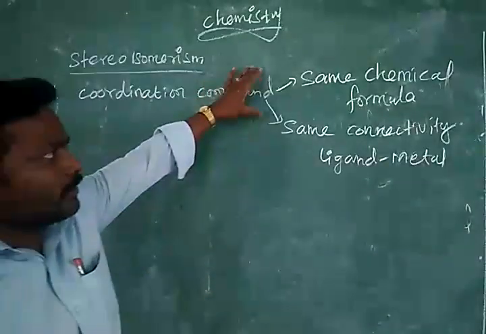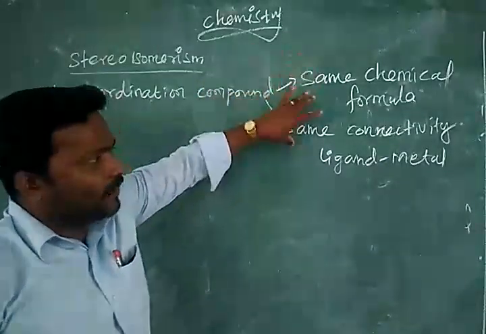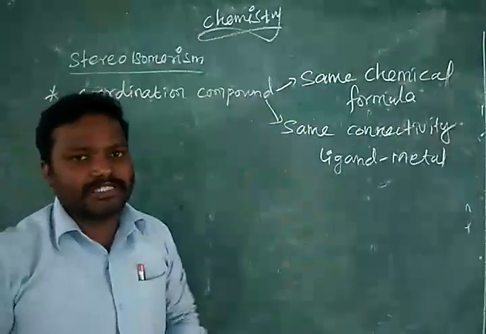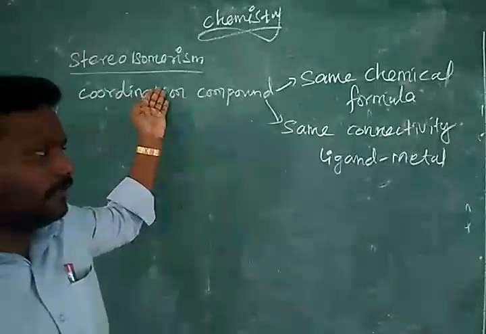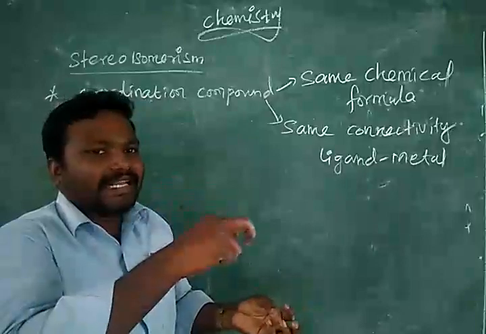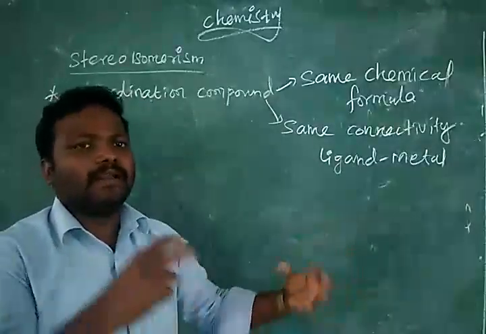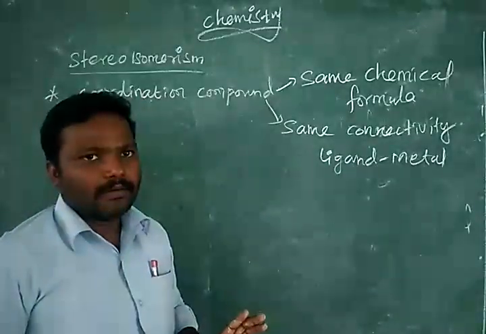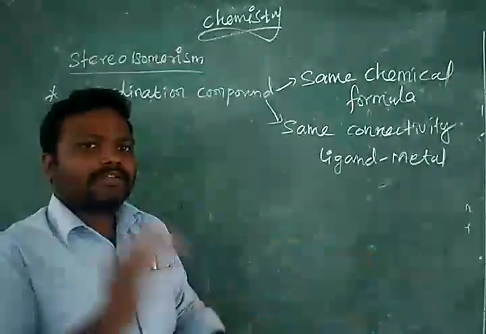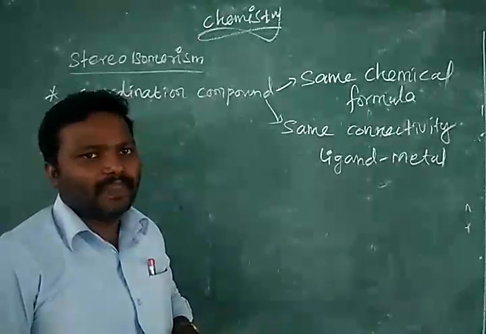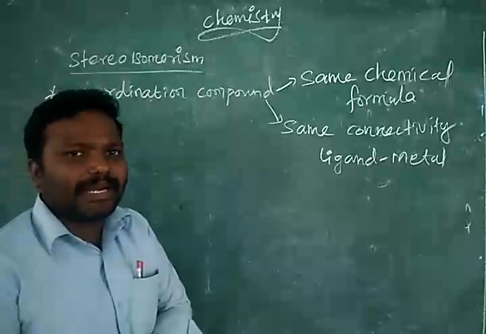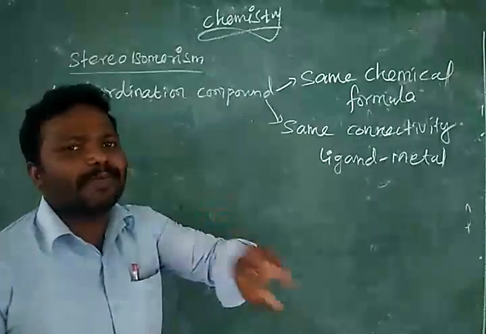Usually, same chemical formula but different ligand attachment means structural isomerism. In stereoisomerism, the connectivity is also the same, so which ligand is connected with which metal is the same. NH3 is attached with platinum, and in the other compound NH3 is also attached with platinum. But to be an isomer, there should be some difference.